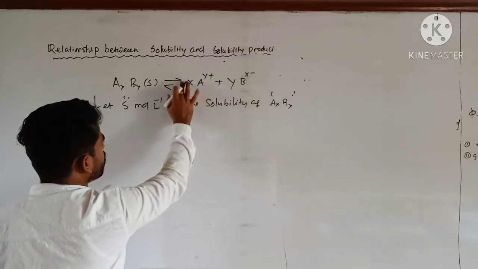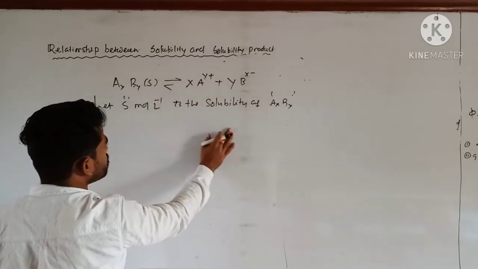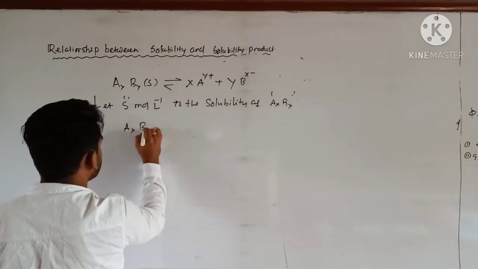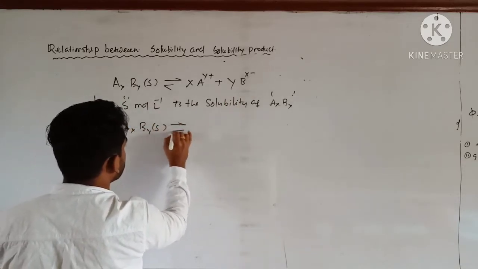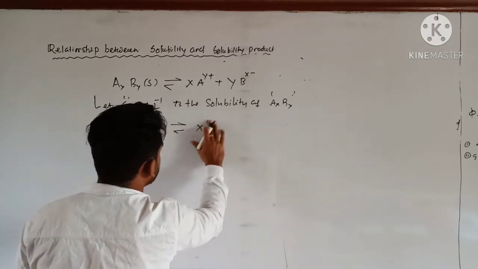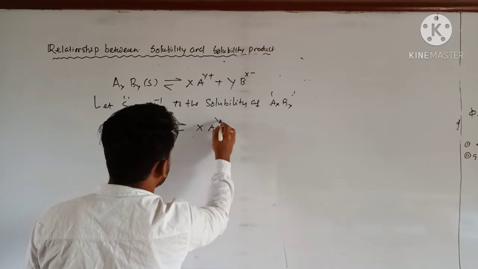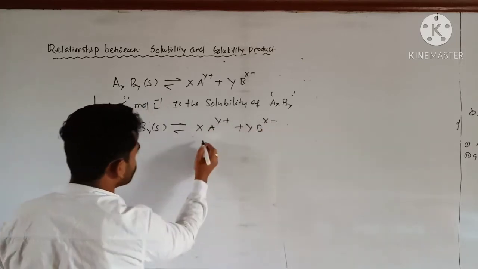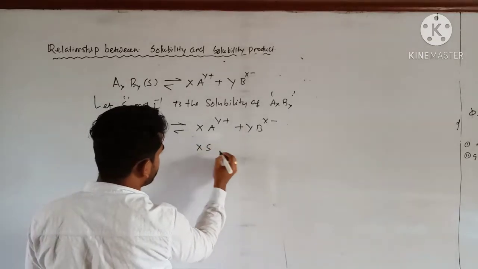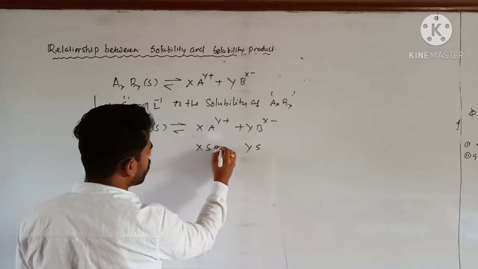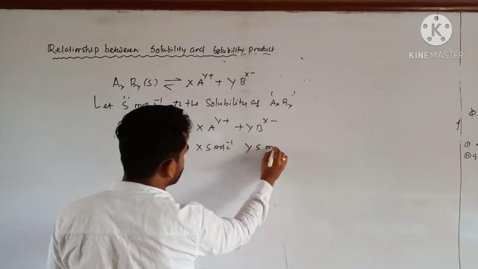Definitely that will be x into S and y into S. So for AxBy giving xA^y+ plus yB^x-, this one will be xS and yS mole per liter.